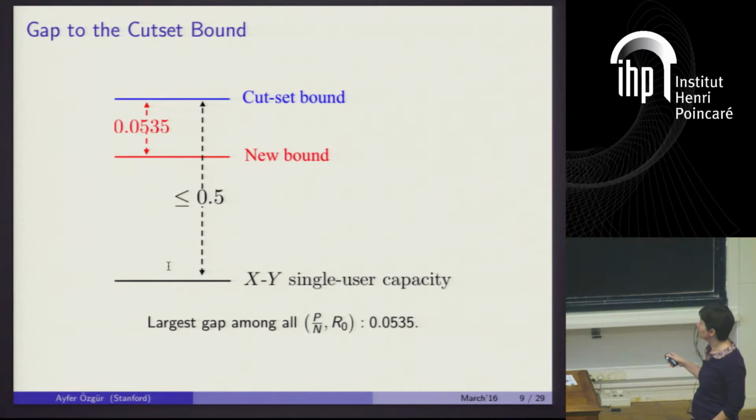But maybe it's not that small if you consider how much the Cutset bound can deviate from just the point-to-point capacity of the source destination link without the relay at all. This difference can be at most 0.5 bits. So this improvement is about 1/10 of this difference. So in that sense, maybe it's not too bad, okay?